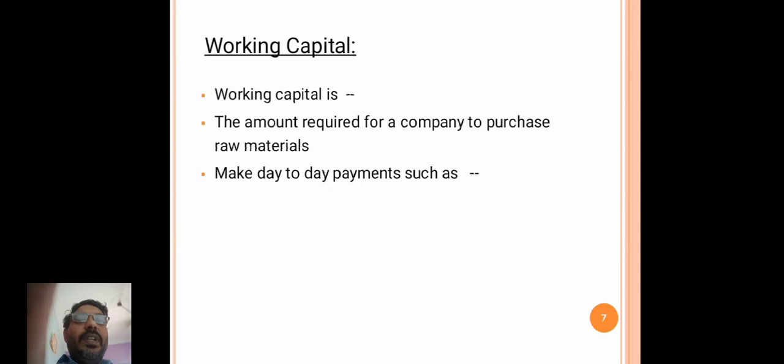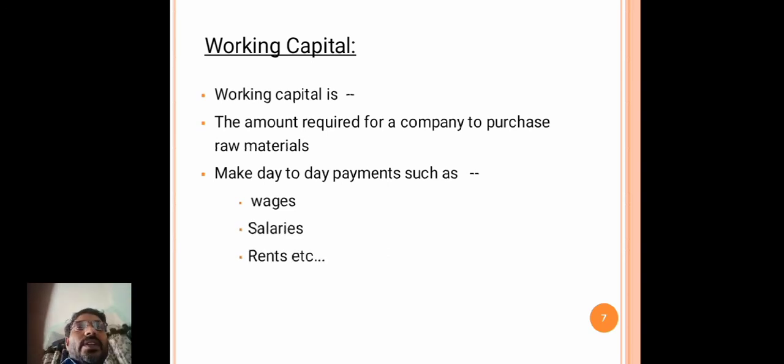Working capital is the amount required for a company to purchase raw materials or make day-to-day payments such as wages, salaries, rents, etc. Working capital is required for the purchase of raw materials and day-to-day business activities.